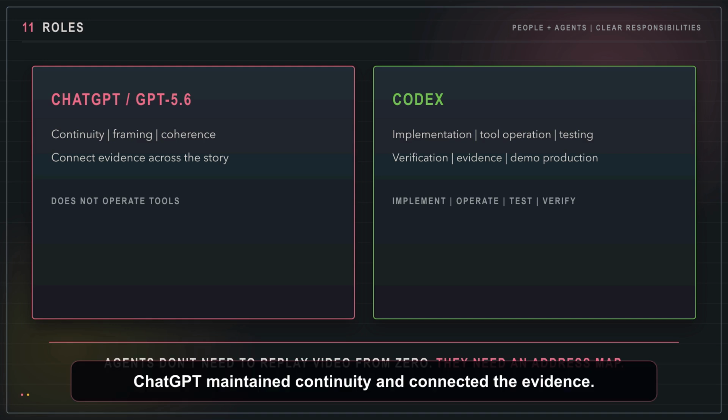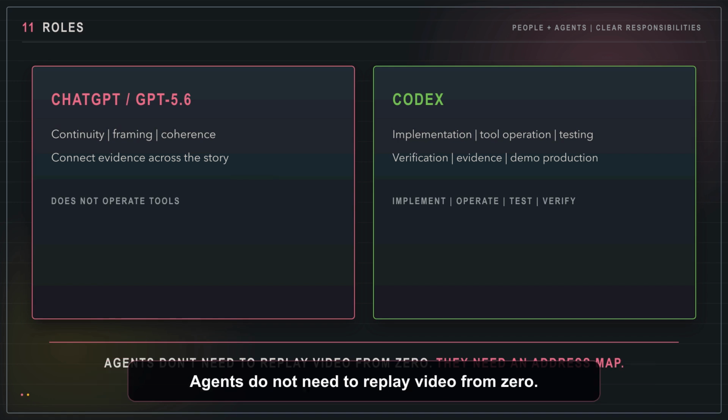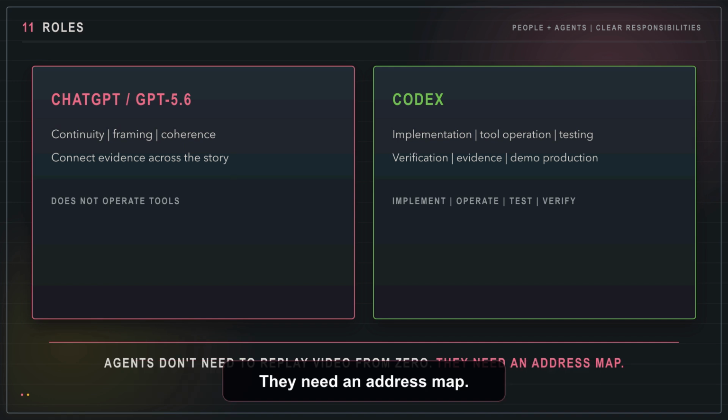ChatGPT maintained continuity, connected the evidence, and kept the story coherent. Codex implemented and tested the extension, operated Squish, verified the evidence, and built this demo. Agents do not need to replay video from 0. They need an address map.